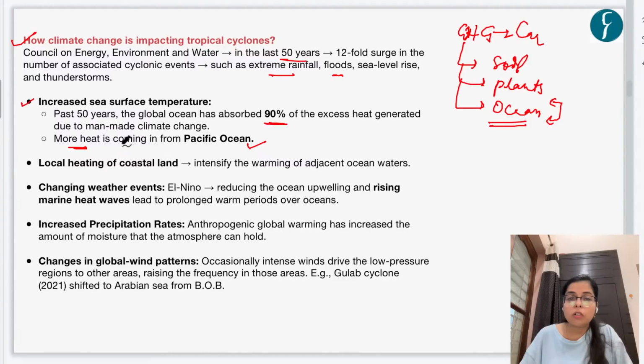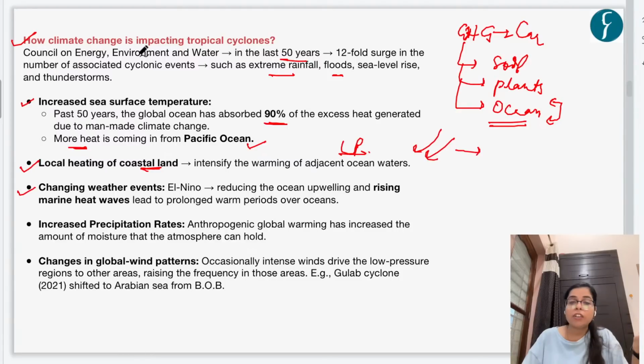And now, because of climate change, not only oceans but also the coastal lands are being heated, right? And because of this coastal heating, the warming of adjacent ocean waters is intensifying. So the ocean waters adjacent to the coastal areas are becoming warmer and warmer. Due to it, a low pressure system is being generated, and more moisture is being pulled up by this local heating effect in coastal land, right? And this also resulted in increased moisture content and heavy rainfall situations. And then changing weather events.